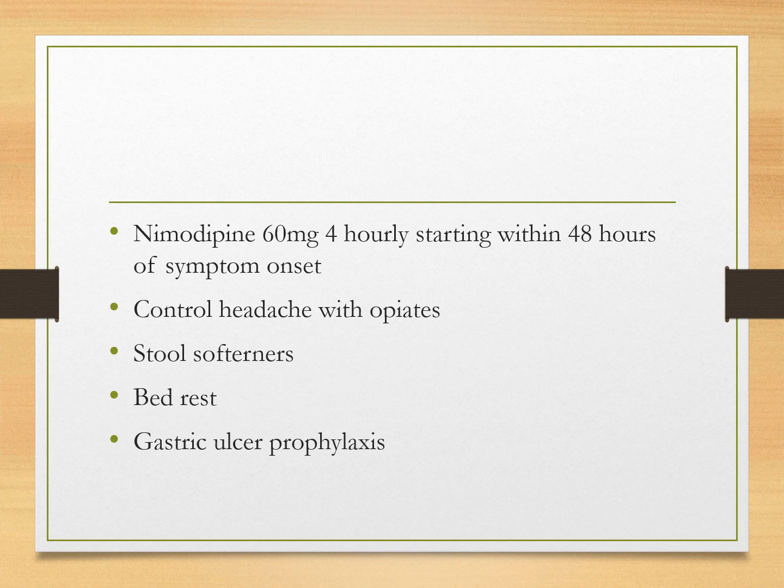हेडेक के लिए ओपिएट्स यूज करने हैं. You are not supposed to use aspirin, this is an antiplatelet drug. NSAIDs को भी अवॉइड करें, either acetaminophen और पैरासिटामोल और ओपिएट्स. Stool softener should be given. स्टूल सॉफ्टनर देने का क्या मकसद है कि पेशेंट को ताकि एक्सर्ट ना करना पड़े. If the patient exerts, during exertion intracranial pressure increases and chances of rebleed also increases. The patient should be on bed rest. Gastric ulcer prophylaxis should be given, though it is controversial, but should be given.